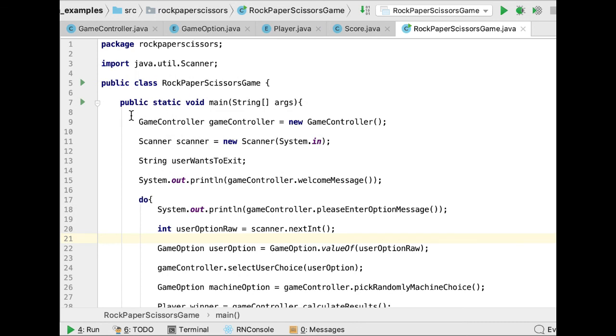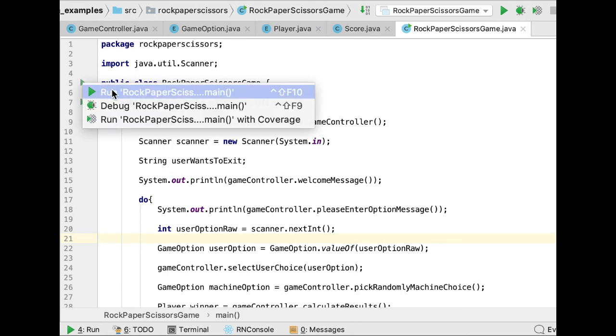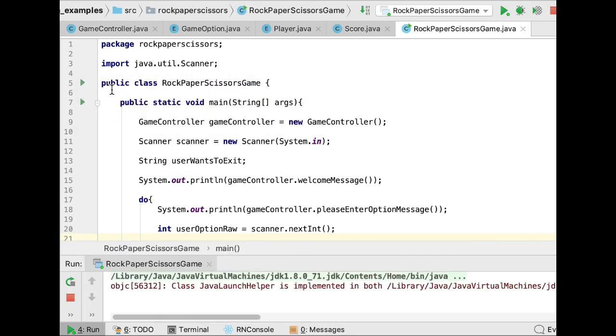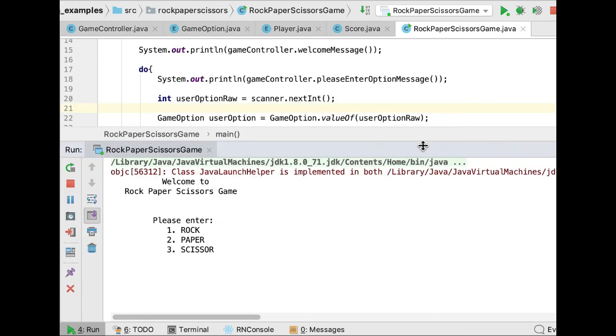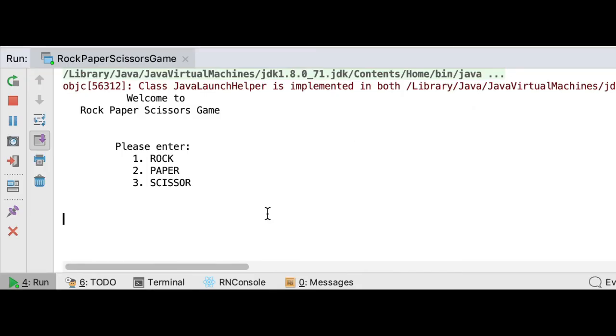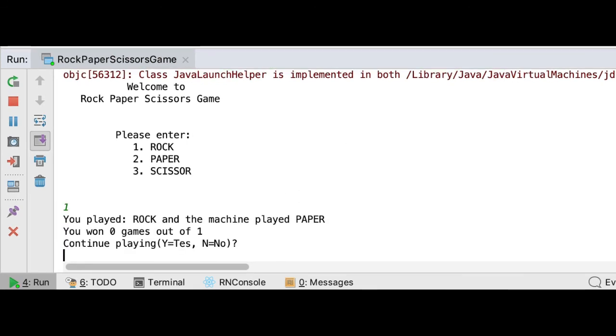So I will run the rock, paper, scissors game class, which is the one that contains the main method. And as you can see, the game displays the welcome message and then requests us to enter rock, paper, or scissors. I'm going to select one, rock, and then the machine will play paper.